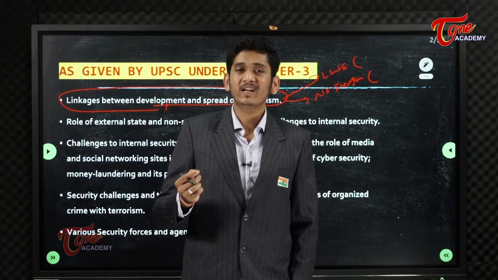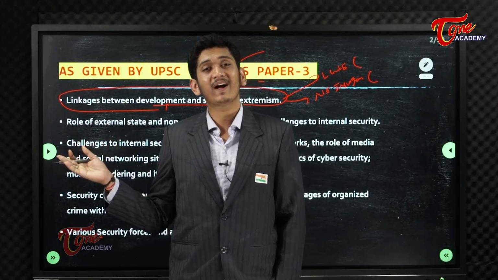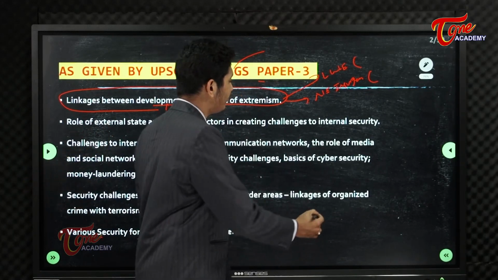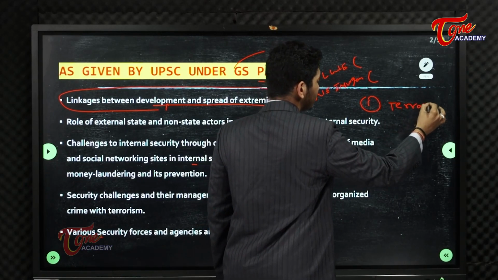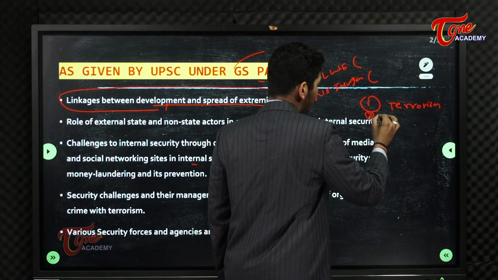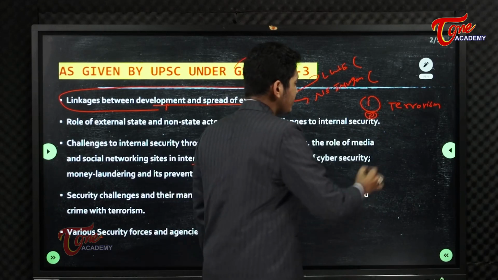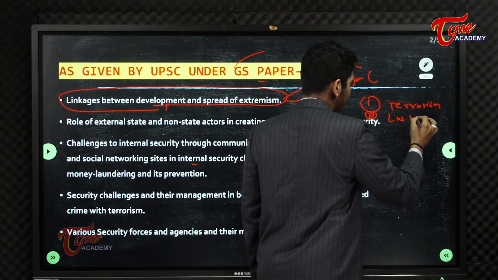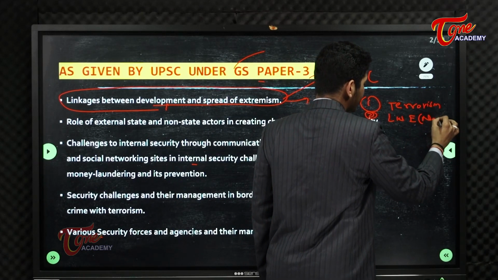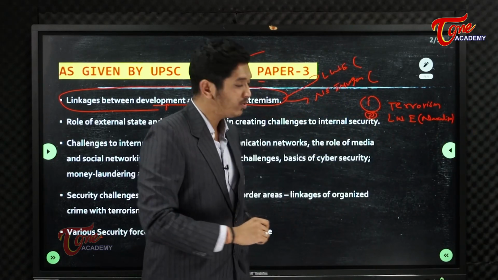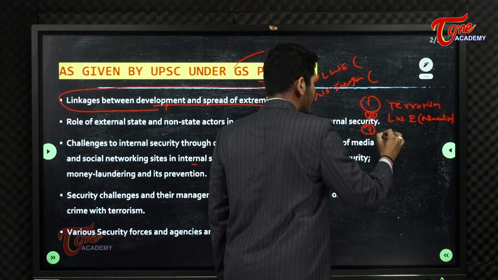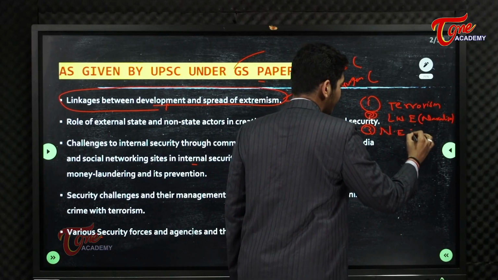So the major security challenges that India faces are: number 1, terrorism; number 2, left wing extremism, also called Naxalism; and number 3, northeast insurgency.